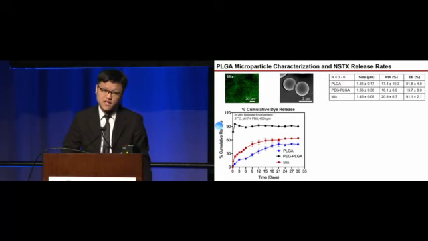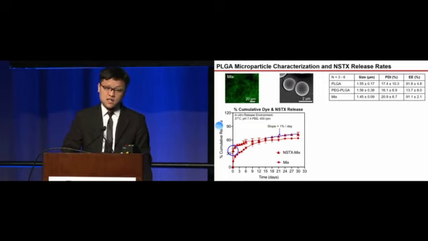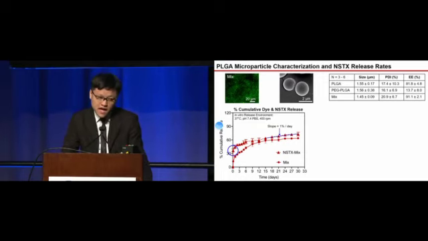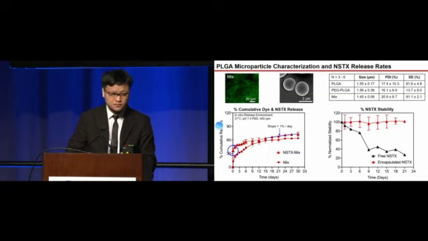Therefore, we use it for the delivery of NSTX. The result shows 30% burst release, following which a similar release rate was observed as that from the dye. The slope of the release curve indicates 1% drug release per day, which is within the therapeutic dose range as we determined from our previous DMM mice and ACLT rat dosing studies.